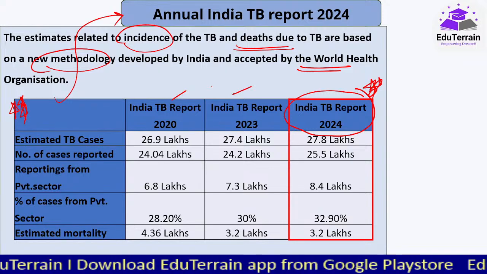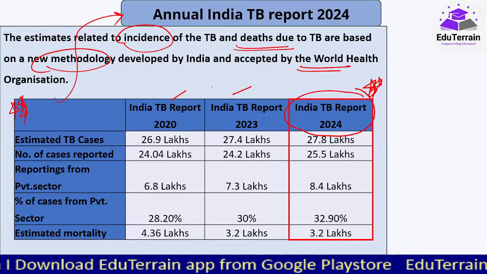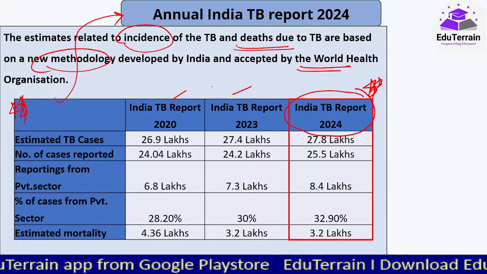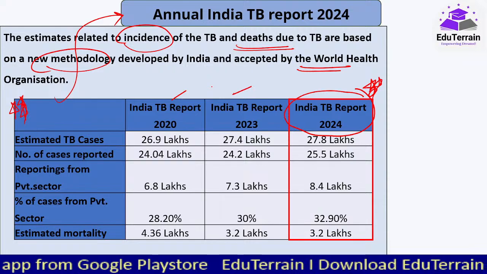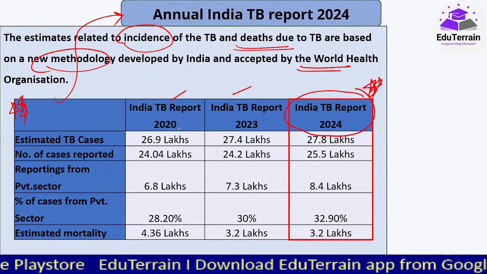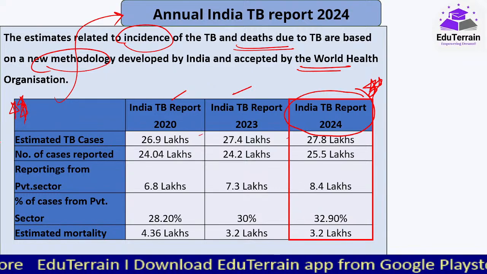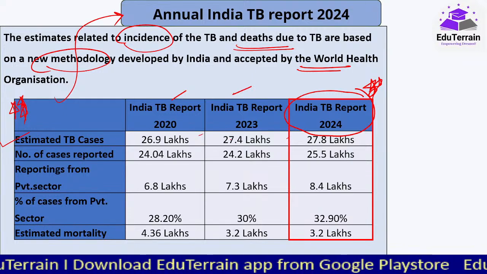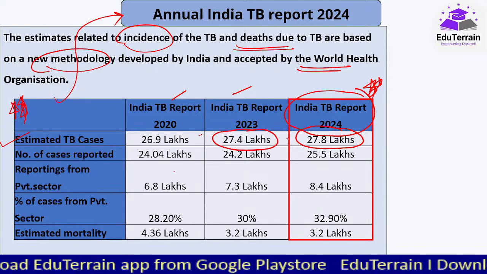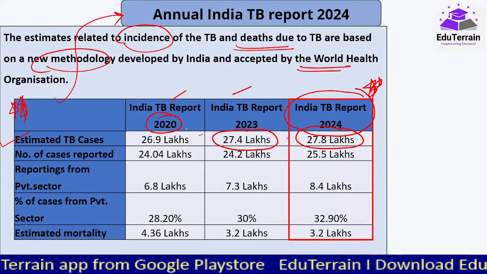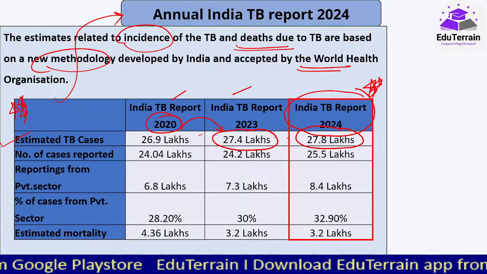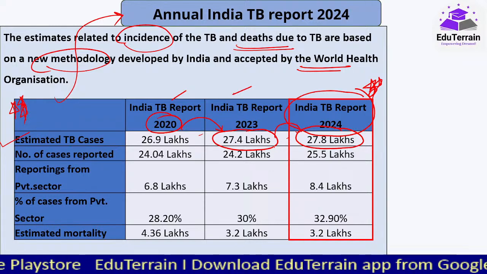As I have said earlier also, during the pandemic, the initiatives that we had been taking to reduce the incidence of TB cases went down, because the entire focus shifted to fighting the pandemic. But after that we have been improving, and that is quite visible here. The number of cases that are estimated currently is 27.8 from 27.4 lakhs. If we look at 2020, it has increased because, again, we couldn't work on that, but it is still only a marginal increase, not much.